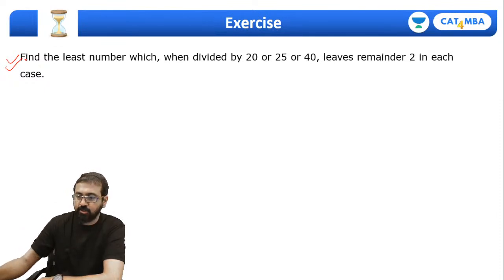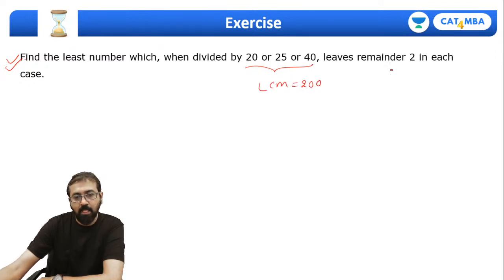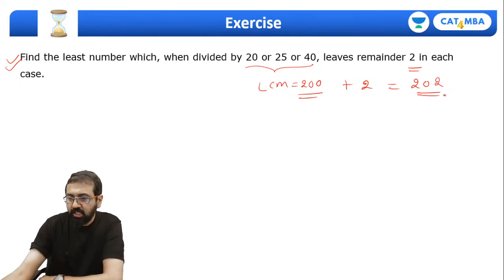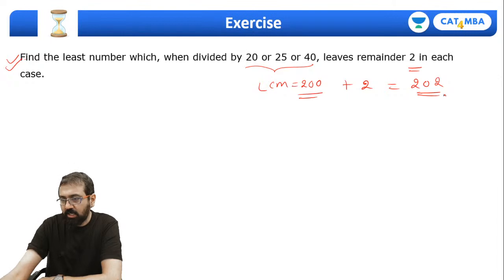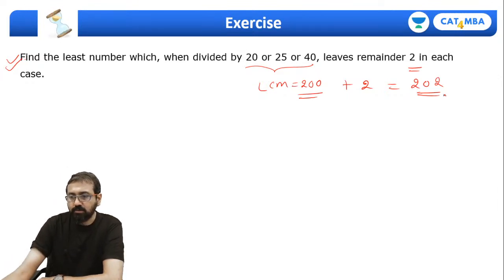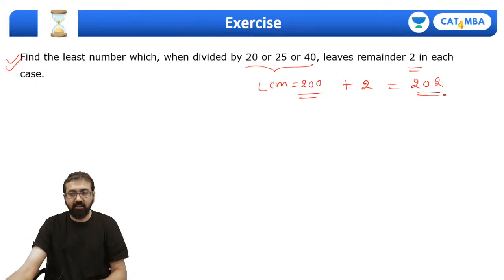The correct answer is 202 because the LCM of these numbers is equal to 200, and 200 is perfectly divisible by these, but we want 2 to be the remainder, so add 2 to this, and it will come out to be 202. What about others? Varshini, Nicole, Robin, what about you? Have you all understood this? Show me a thumbs up if you are still there, if you are alive.